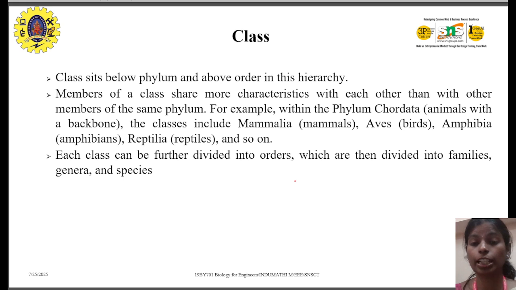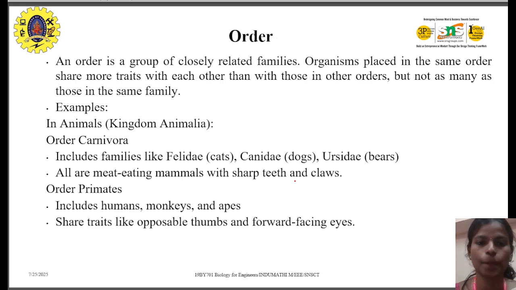Class is below the phylum, and it follows the order of hierarchy. We have Chordata, Mammalia, Aves, Amphibia, and Reptilia. So this is how we classify. Chordata are animals with a backbone. Mammalia are mammals. Aves are birds. Reptiles are Reptilia. So this is how they are classified.